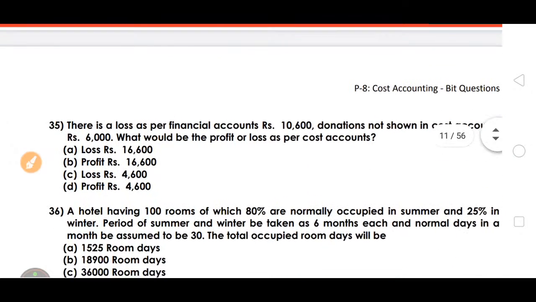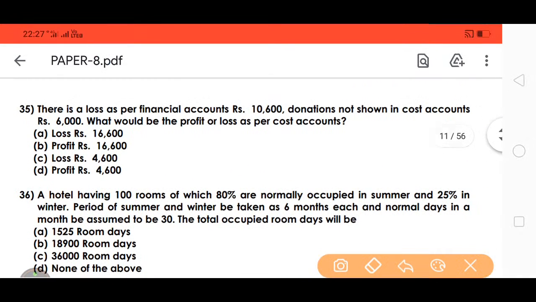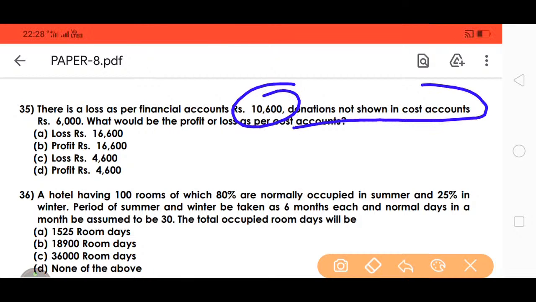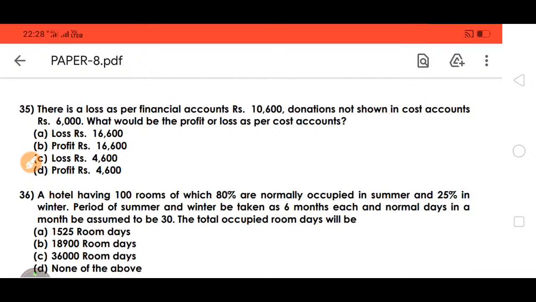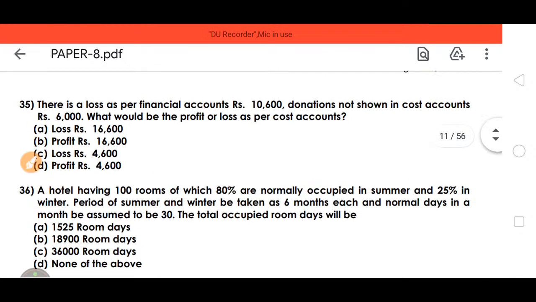Next, if there is a loss in the financial accounts of 10,600, and donations of 6,000 are not shown in the cost accounting, what would be the profit or loss in the cost accounting?